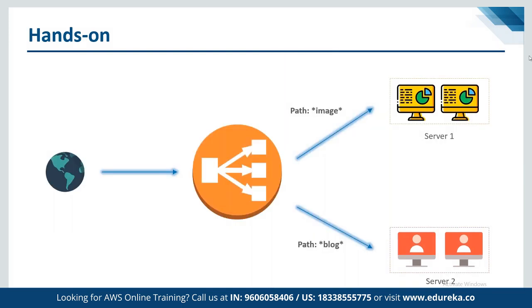Now as a part of the hands-on, we are going to see how we can set up the entire application load balancer, where we are going to look at how we can set up path-based routing. That means if we have a domain, and we want to send the traffic coming to page 1 to one group of servers, and the traffic coming to page 2 should be handled by some other servers.